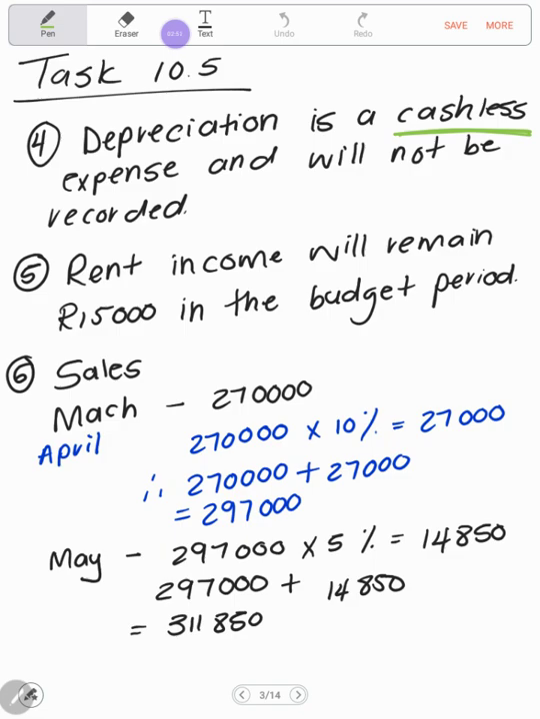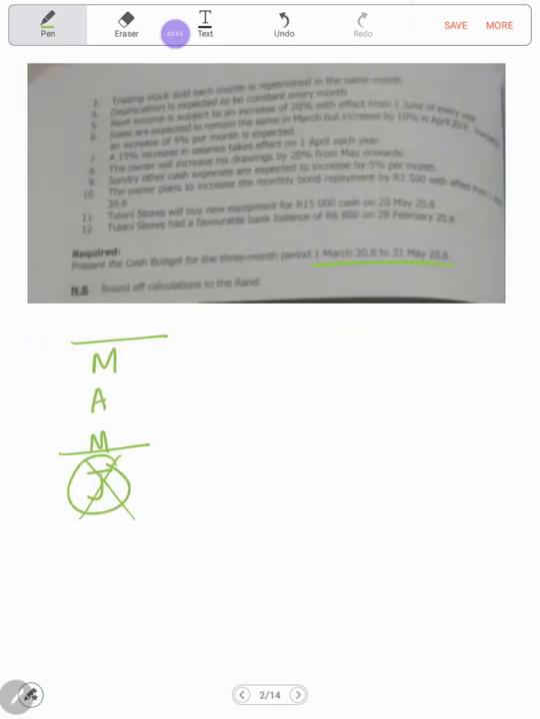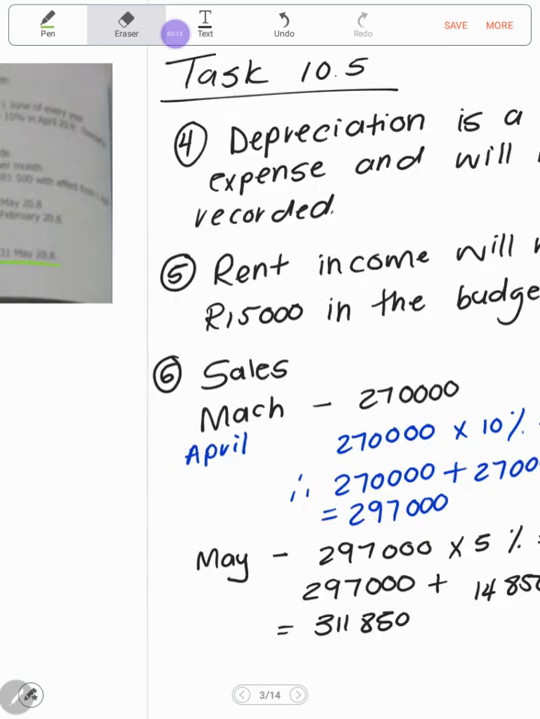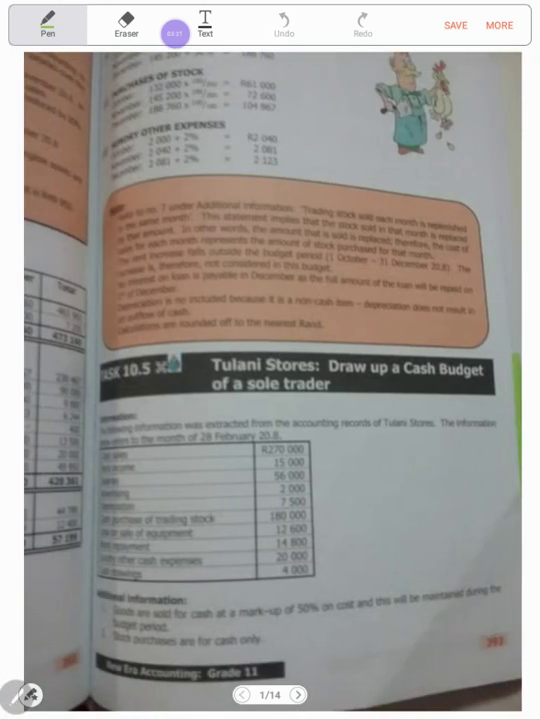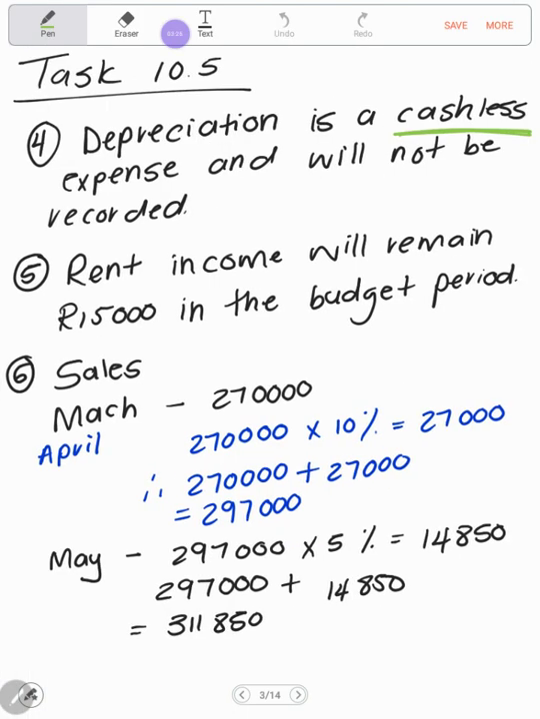Then we have sales, number 6. Sales are expected to remain the same in March but increase by 10% in April. And then thereafter, an increase of 5% per month is expected. So they told us that March sales will remain the same. If I have a look at my cash sales, in Feb it was 270, and they told me that in March it will remain the same. So I will put 270.